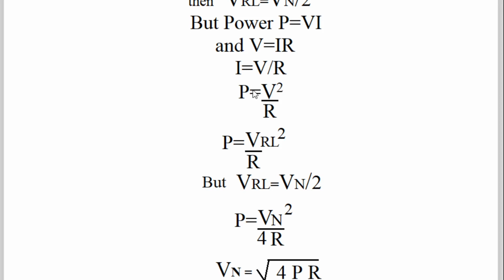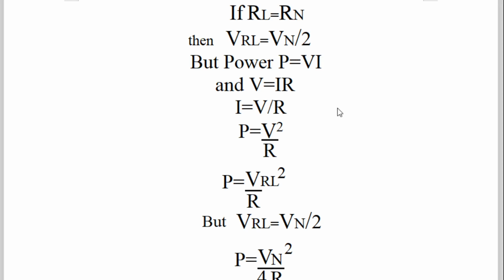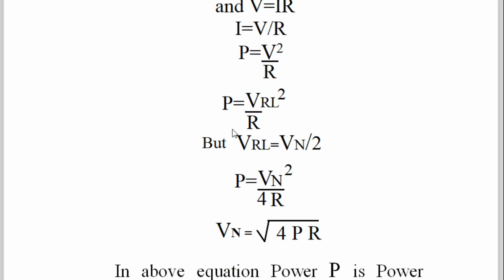So this power P converted into V square divided by R, because P is equal to V into I, V is equal to I into R, therefore I is equal to V by R. Substitute this I over here, and we get P is equal to VRL square divided by R, where V is the voltage across the load resistor, because we converted everything in terms of voltage. Now, what is VRL? The voltage across the load resistor we calculated, that is Vn by 2. Therefore, the equation becomes very simple.